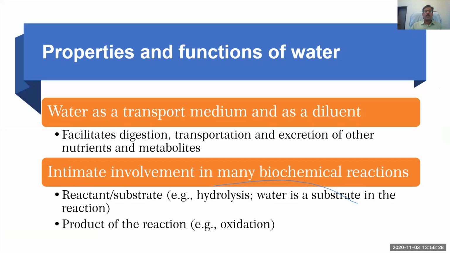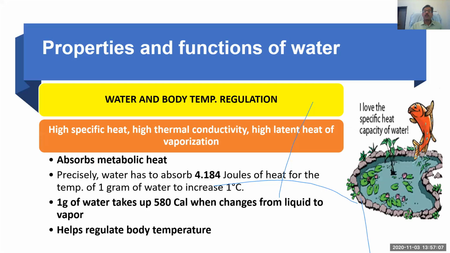So water acts as a transport medium and as a diluent that facilitates the digestion, transportation, and excretion of other nutrients. It is also involved in a number of biochemical reactions like hydrolysis, where water is a substrate in the reaction, and oxidation processes, where water is produced as a result of a reaction. So it means water is either utilized, or produced as a product in different types of reactions. That provides facilitation for different biochemical reactions.